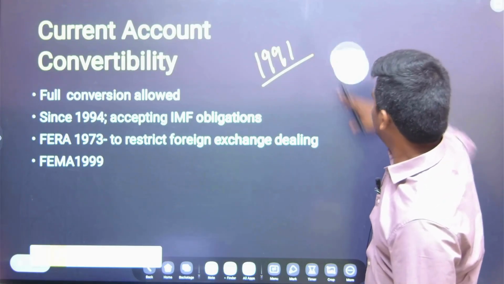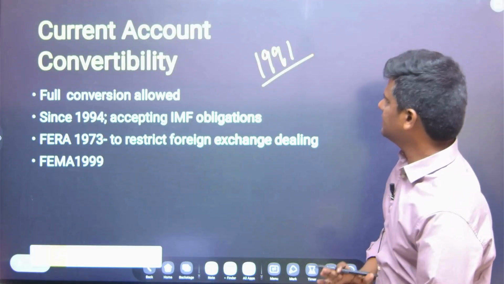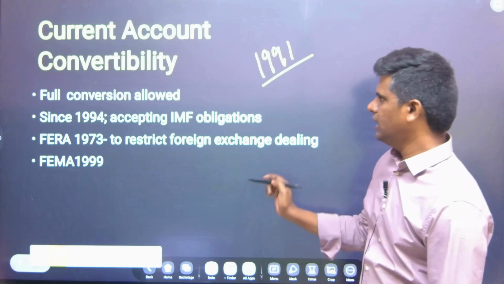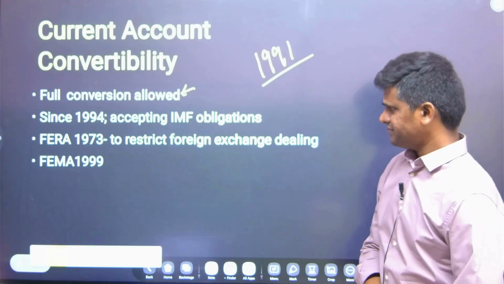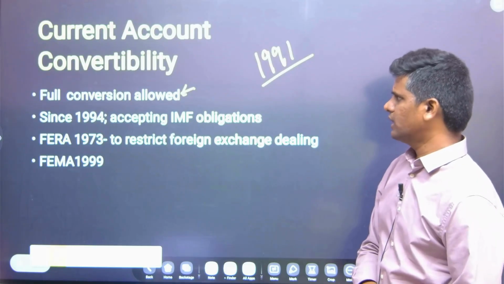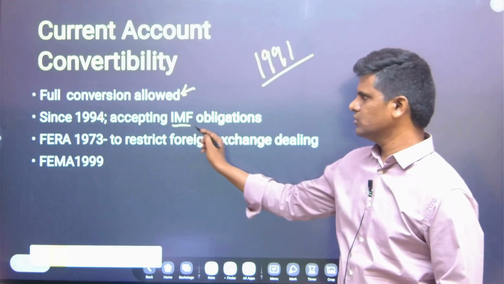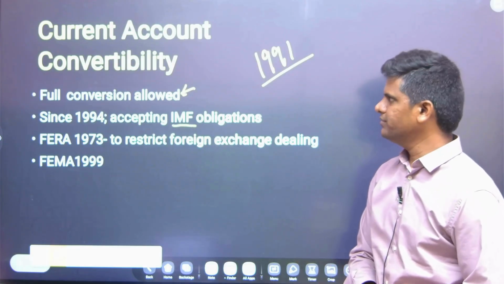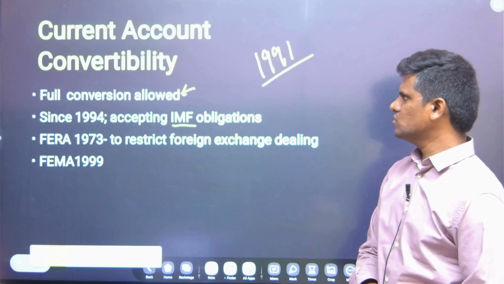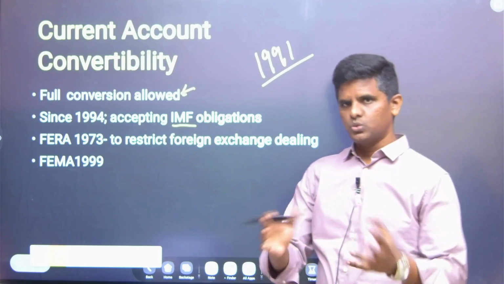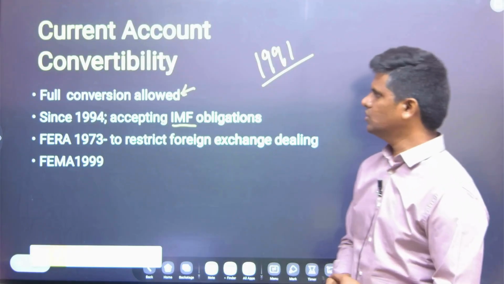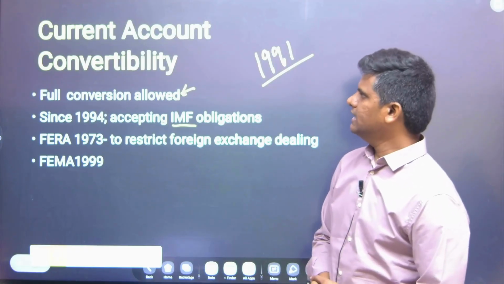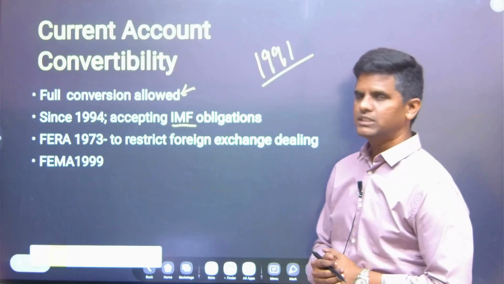So after the 1991 crisis, we slowly opened up the economy, and then conversion was allowed. In 1994, full conversion was allowed, and we had also taken loans from the IMF, and the IMF also obligated the Indian economy to restructure and open up, so that it is good for the economy. Accordingly, we did that, and full conversion is allowed.